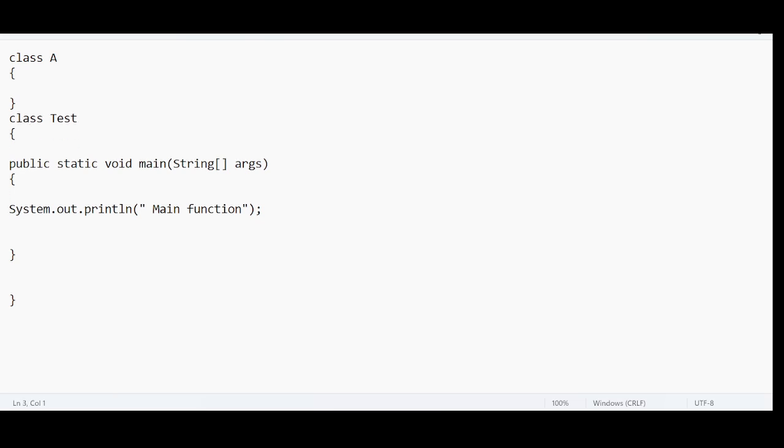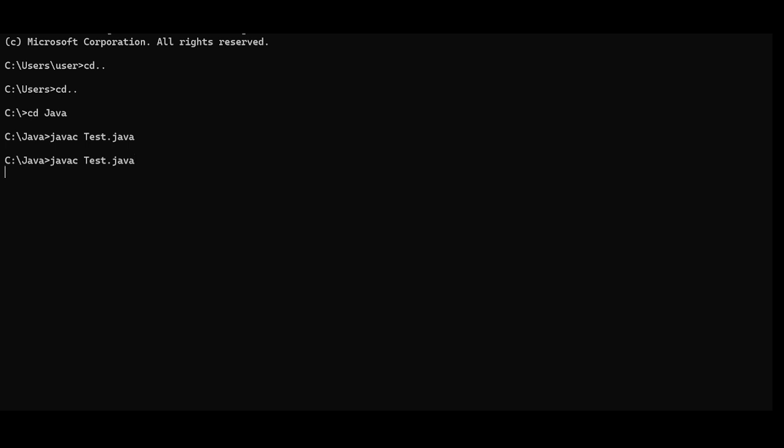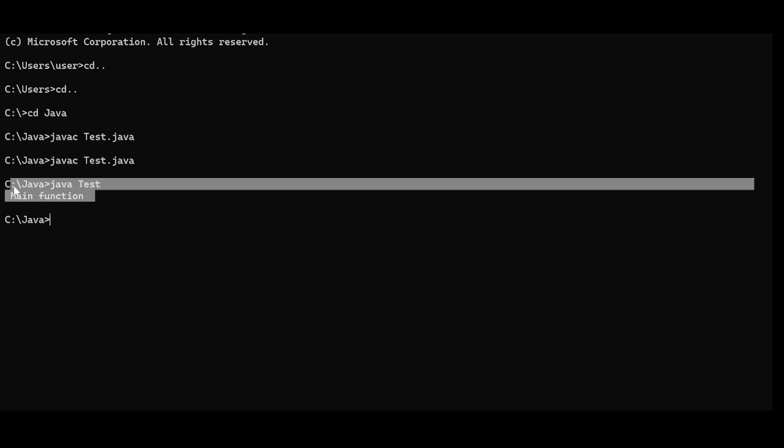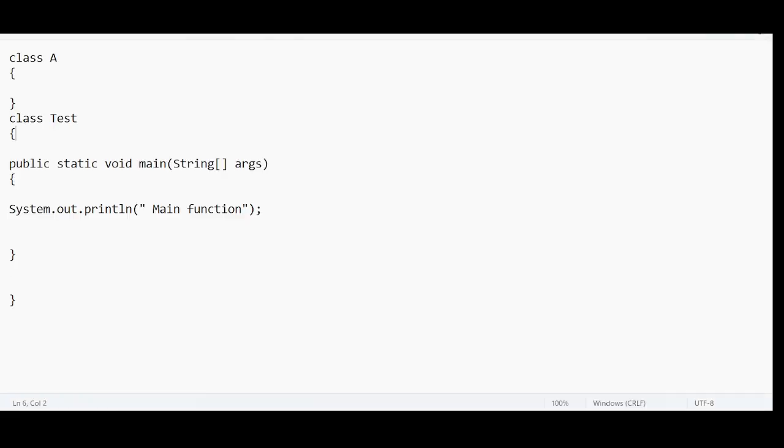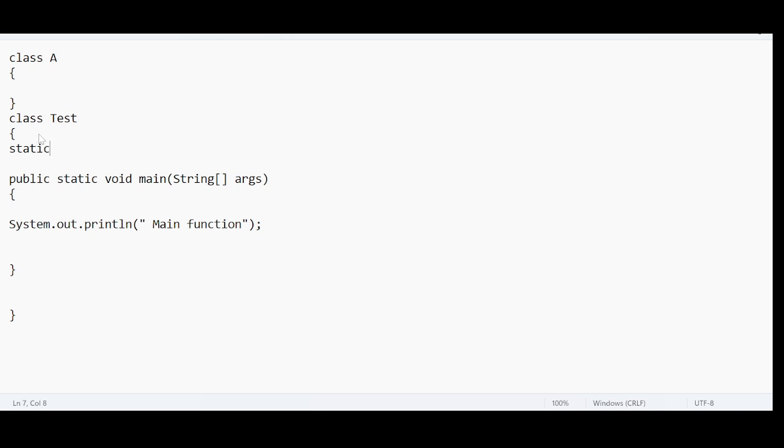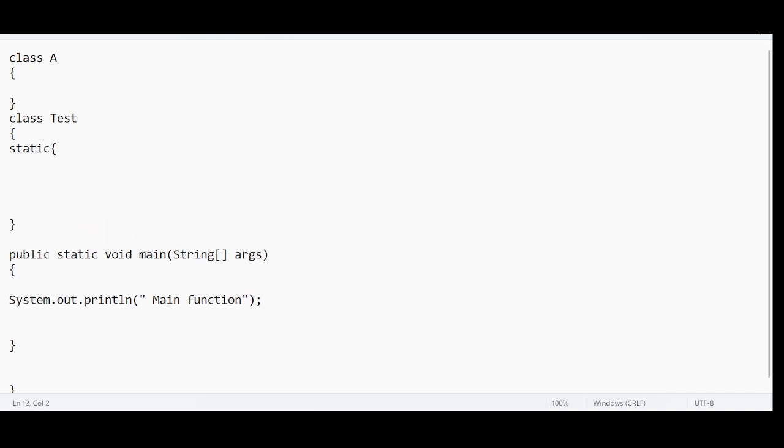In this case, I haven't defined any static block. The output is going to be main function. Let us execute this. So compilation and execution. Output is main function. No issues, no doubt. So I'm going to introduce a block. The name of the block is static block. Static. In the static block, just to make sure that this static block is getting executed, I am mentioning a simple instruction like "static block of class test".